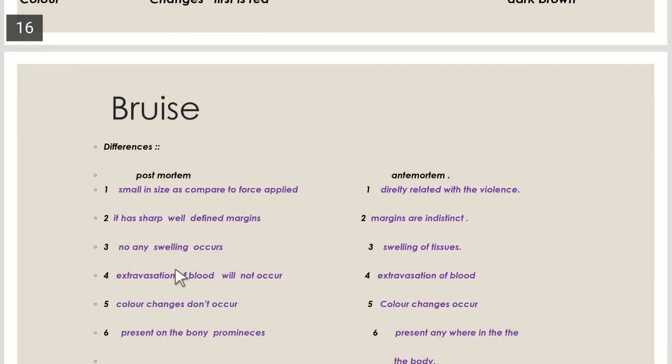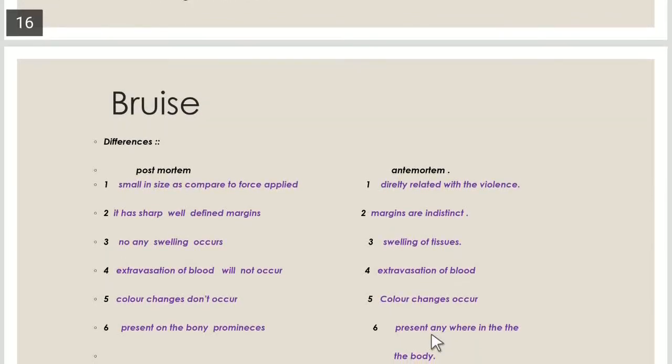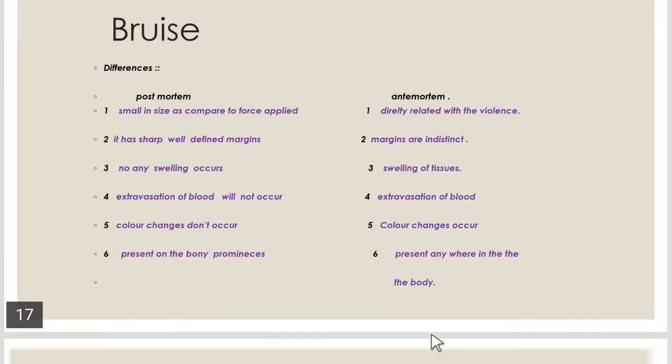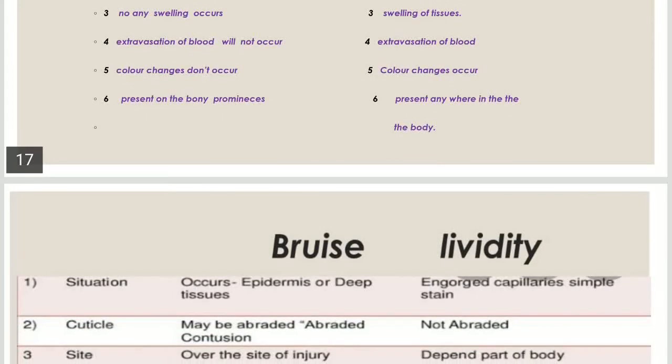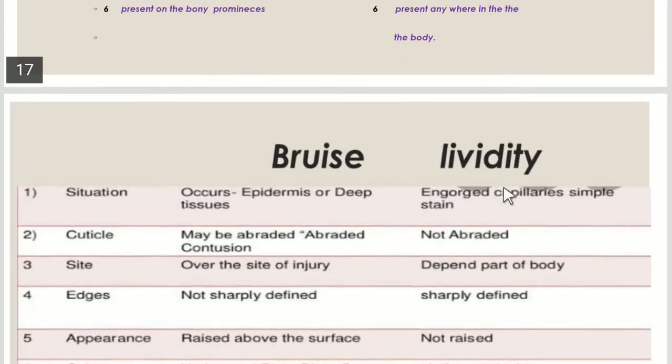The postmortem bruising occurs on the bony prominences, but antemortem bruising can be present anywhere in the body, in any part, on the bony prominences, into the tissues, subcutaneous tissues, or within the deep tissues. And there are the terms bruise and lividity. These are the same. Bruise means antemortem bruising, lividity means postmortem lividity or the postmortem hypostasis.